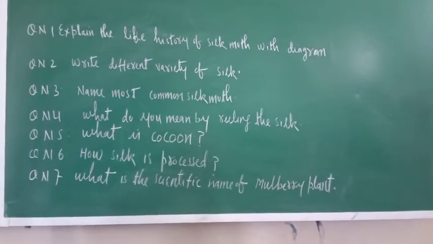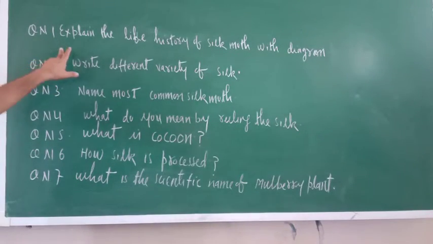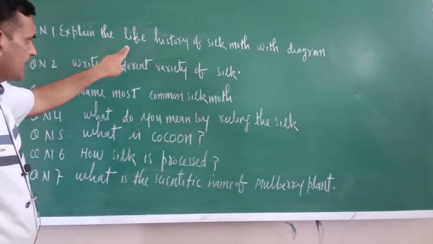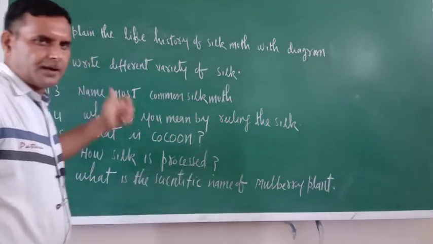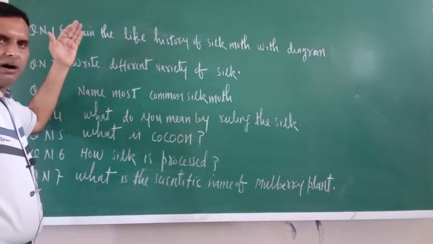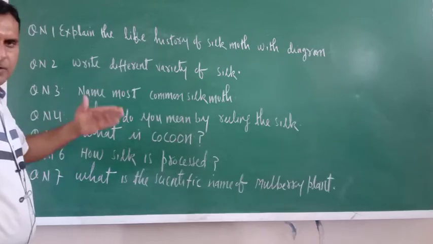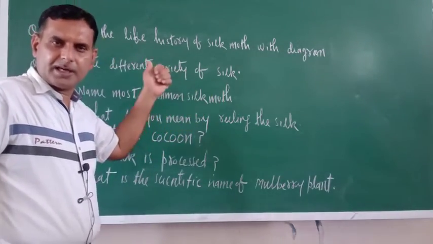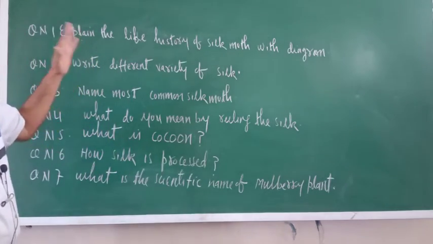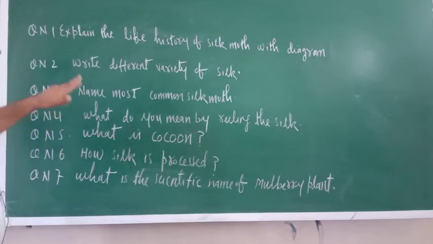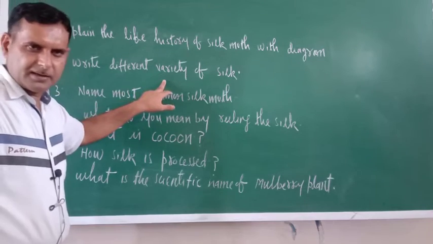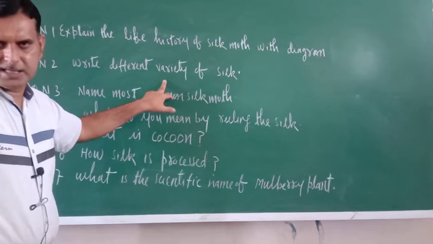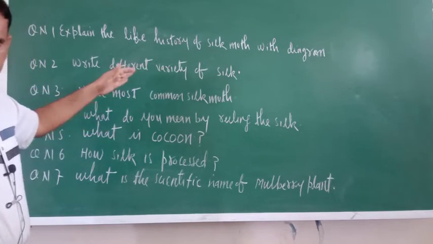Okay, so these are the questions. The first question is very important. Explain the life history of silk moth with diagram. So just see, all life stages one by one you have to write. In the video it is there, the written explanation is also there, the diagram is also there. Same thing you should write, step by step. Write different varieties of silk: Muga, Tussar, Mulberry. These you should write.